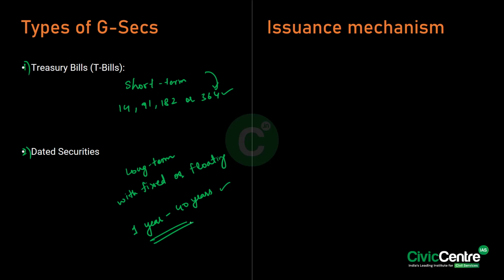See, very simple. G-Secs are issued through auctions conducted by RBI on behalf of the government, and these auctions can be either competitive or non-competitive. Now, what happens in competitive bidding? Participants specify the yield or price they are willing to accept. Whereas the non-competitive bidding is primarily for retail investors, allowing them to participate without specifying the yield or price, ensuring a proportionate allocation at the weighted average yield of successful bids.